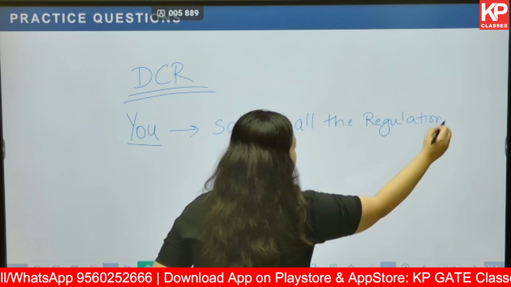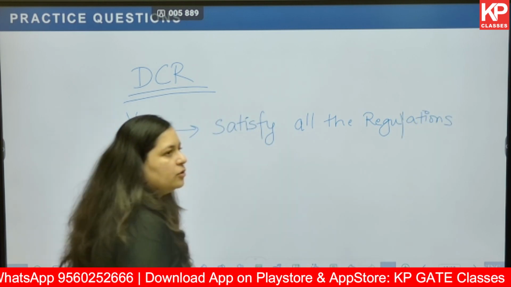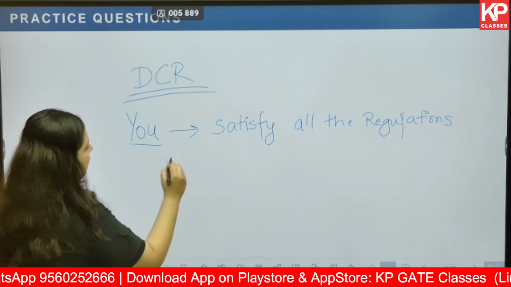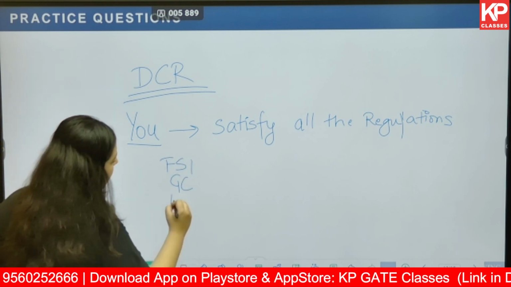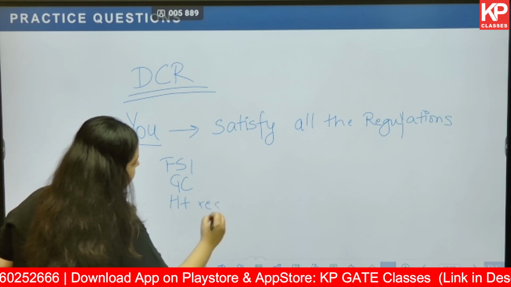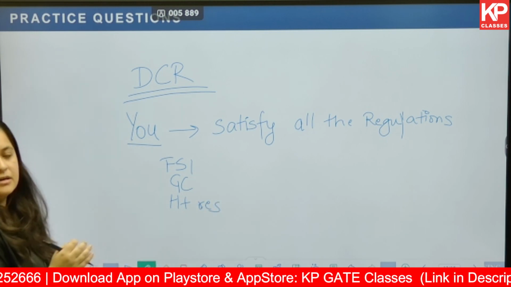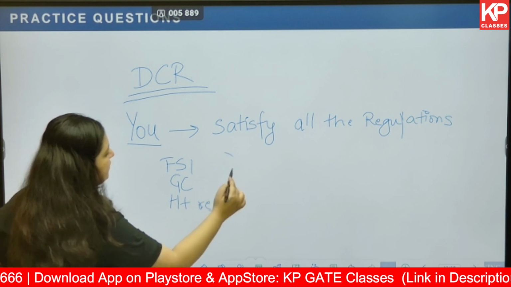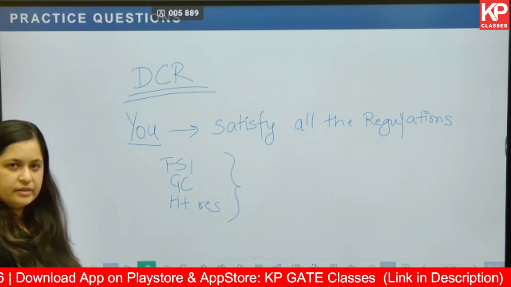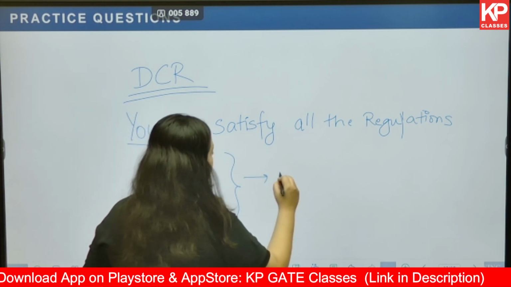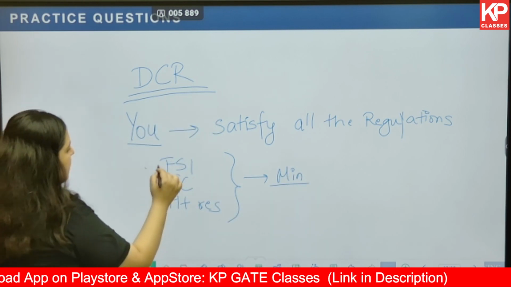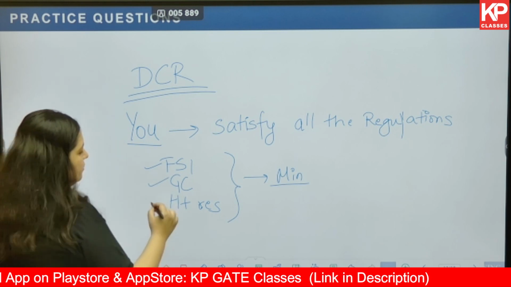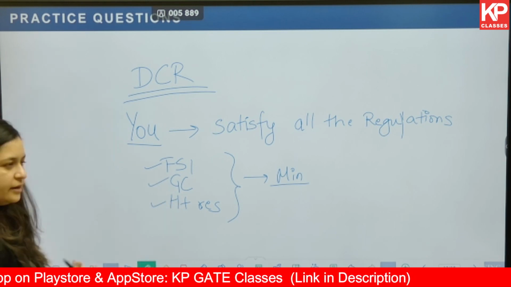That is important. Okay? You have to follow the FSI, you have to follow the ground coverage rule, you have to follow the height restriction as well. So whichever area follows all these restrictions, you go ahead with that. And this is usually the minimum one. Okay, 1000 meter square is satisfying FSI, ground coverage, and the height restriction.